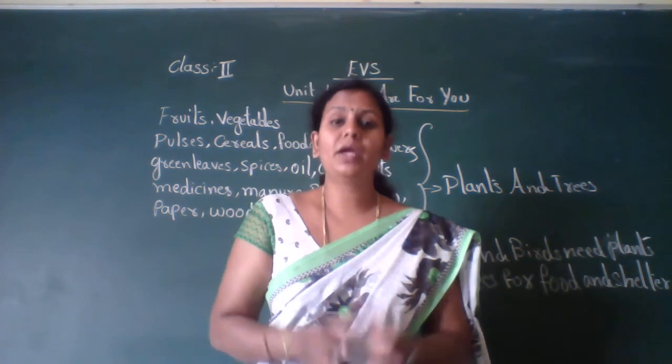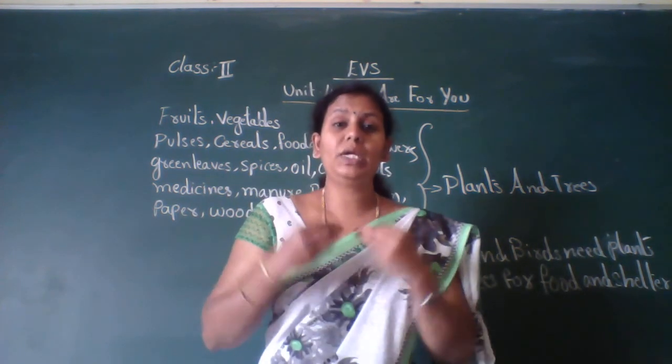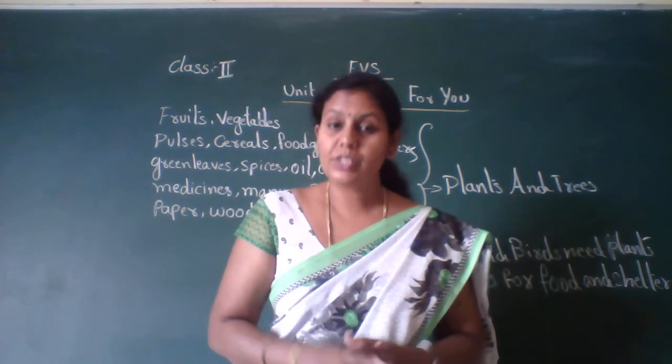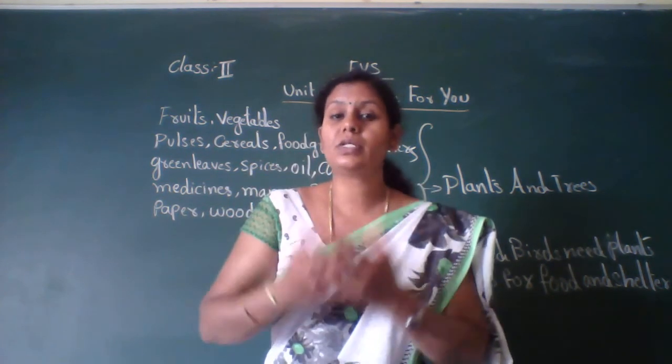So we are depending on plants and trees in our daily life. Understood, children?